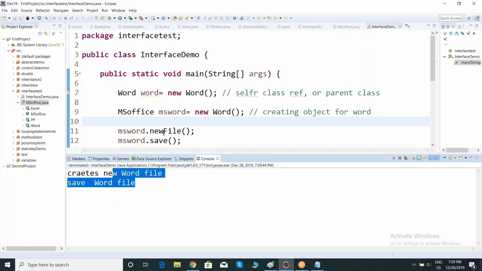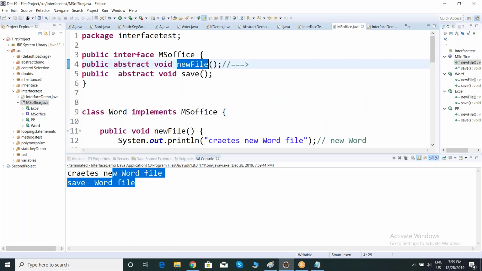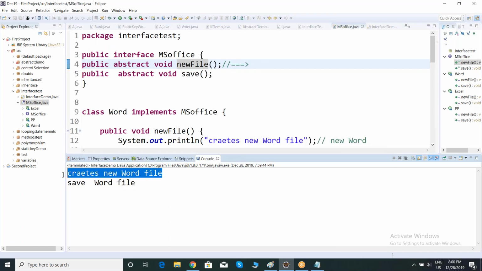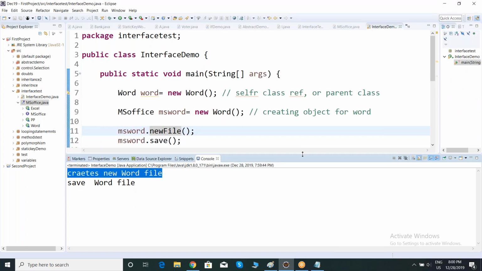See, anyway, it is showing the method new file, right? So if you go to this method, do I have an implementation here? Do I have any System.out.println? No, right? Why am I getting this output if I execute this one? Why am I getting this? Anyone?